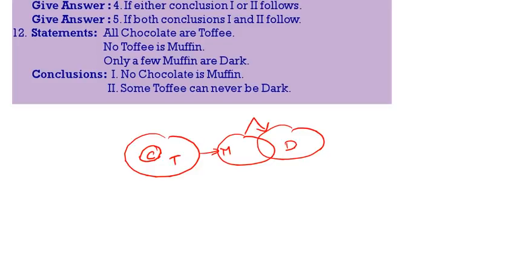Now, no chocolate is muffin. Since no toffee is muffin, no chocolate is muffin definitely follows. Some toffee can never be dark. There is a relation between dark and toffee, but between toffee and dark there is no relation. Second one does not follow, only one follows.